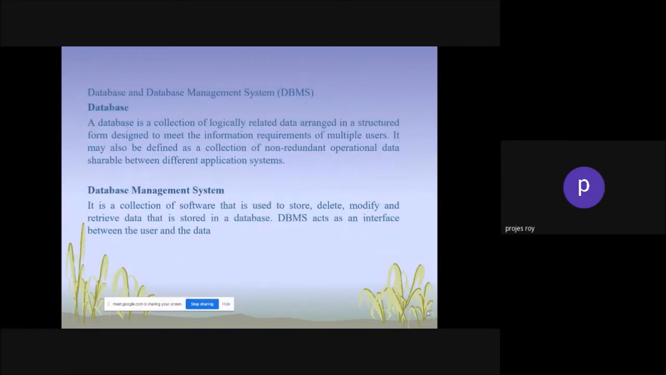Now, what is a database? A database is a collection of logically related data arranged in a structured form designed to meet the information requirement of multiple users. It may also be defined as a collection of non-redundant operational data shareable between different application systems.